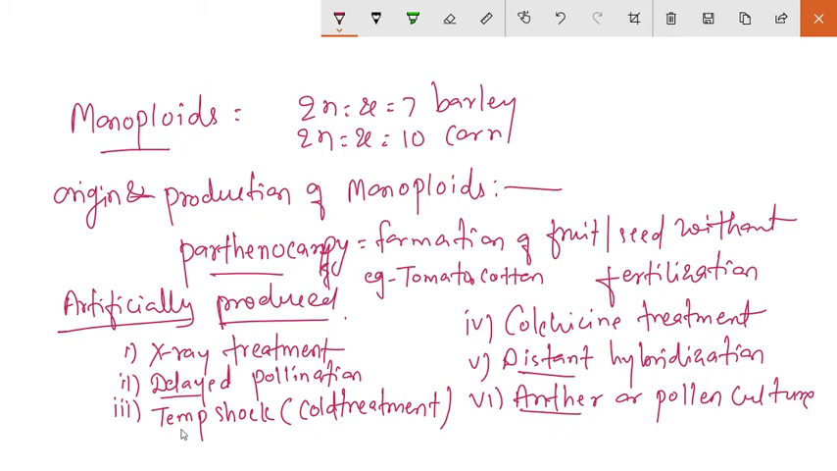Okay, but in all these, the X-ray treatment, delayed pollination means the pollination is delayed, done late. The shock cold treatment can be like temperature, high temperature, cold temperature. So shock treatment. The colchicine, a chemical, treatment is given, that is the colchicine treatment. Now what is the distant hybridization and anther culture? We will discuss in detail.